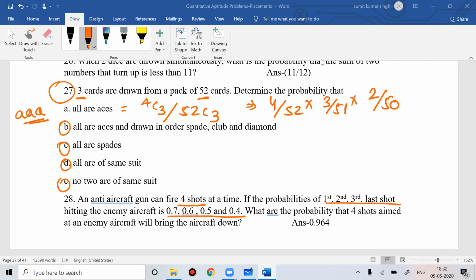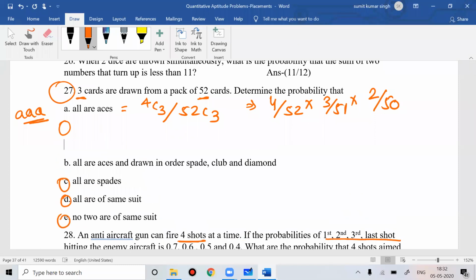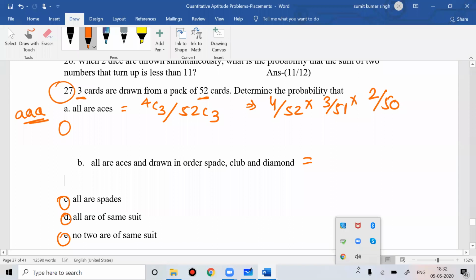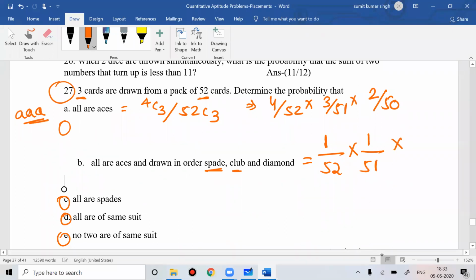So if I talk about the second one, all are aces, drawing in order. Ace of spade: how many are there? Only one, 1 by 52. Ace of club: only one, 1 by 51. Then ace of diamond: 1 by 50. You can write it like this, or as nothing but 1 by 52P3.